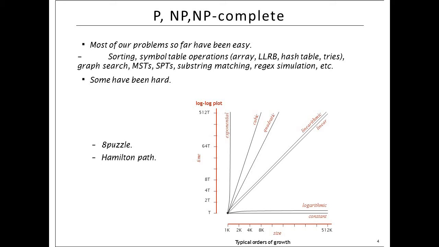So sorting, symbol table operations, graph search, minimum spanning tree: these are the problems which we consider easy because they are solvable. But some problems are hard problems which are not that easy to solve, for example, 8 puzzle or Hamilton path. These are the problems which are not easily solvable.